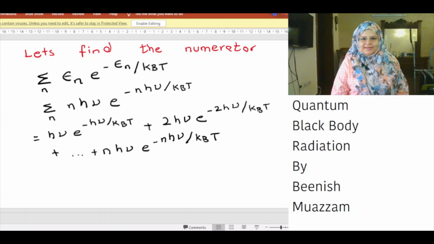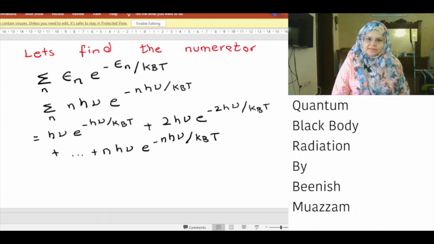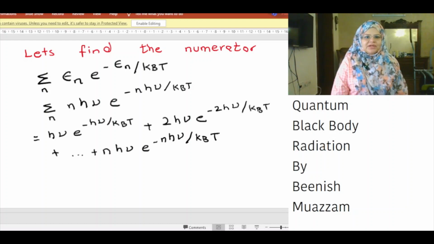Let's find the numerator. The numerator is equal to the sum of ε_n multiplied by exponential minus ε_n over k_BT from n equals 0 to infinity. ε_n is equal to nhν. Therefore, the numerator becomes the sum of nhν multiplied by exponential minus nhν over k_BT from n equals 0 to infinity.